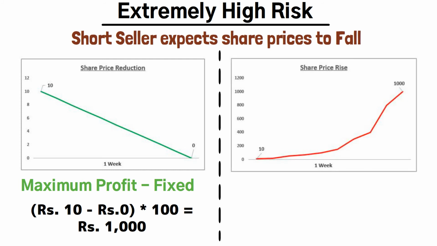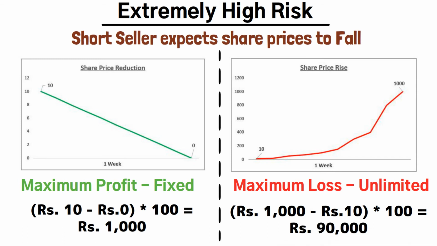In the other case, let's say the prices rise, then what happens? Let's say within a week the prices become rupees 1000 per share after rising exponentially. He got 1000 rupees like before, and now as he has to return those shares, he has no option but to buy back all the shares at rupees 1000 per share.